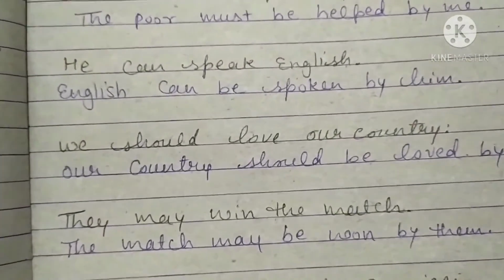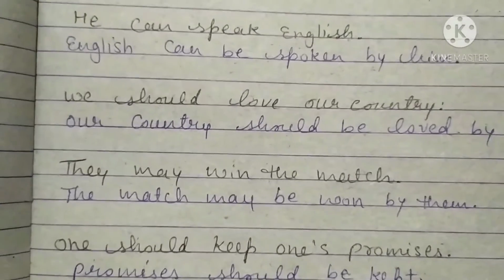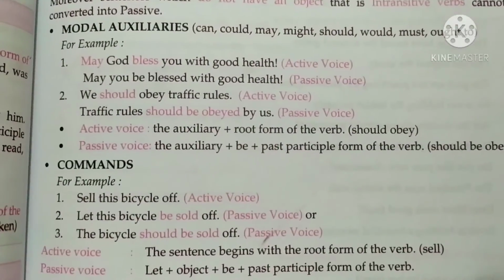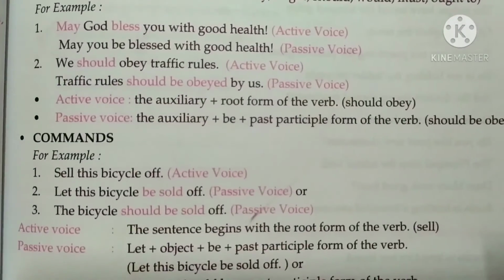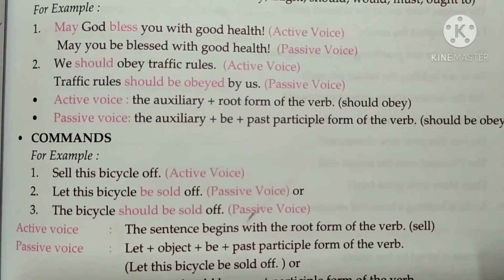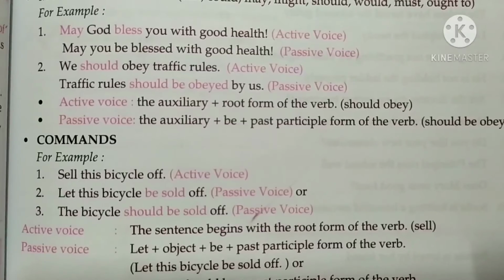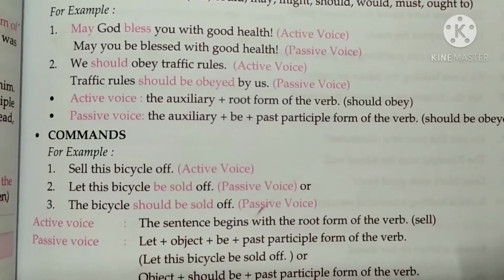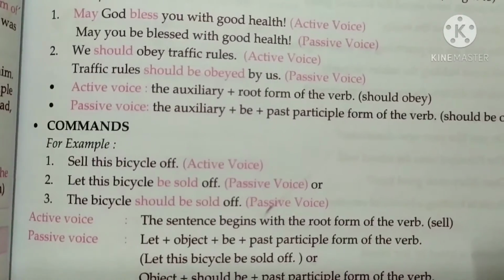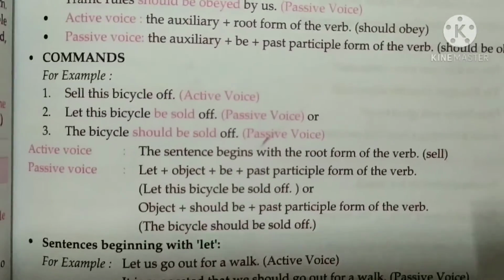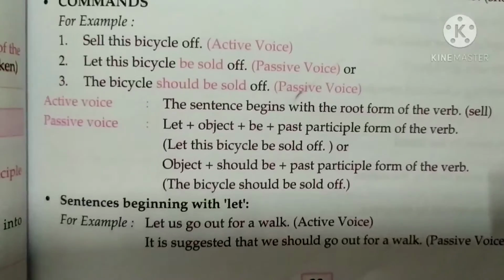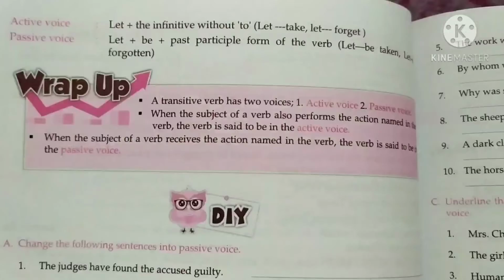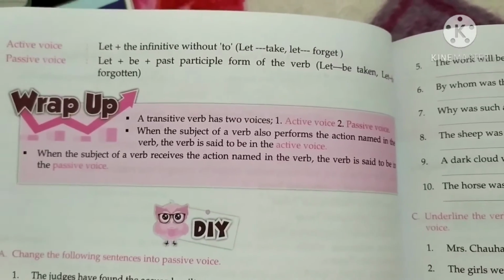So try to make sentences like this from your book. In this one you can see modal auxiliary mainly in commands. Sell this bicycle off, this is the active voice. Let this bicycle be sold off. When we give a command, we use let. The sentence begins with the root form of the verb sell, so the passive sentence begins with let. These are the examples you can see here in your book. Okay, I hope you are clear.